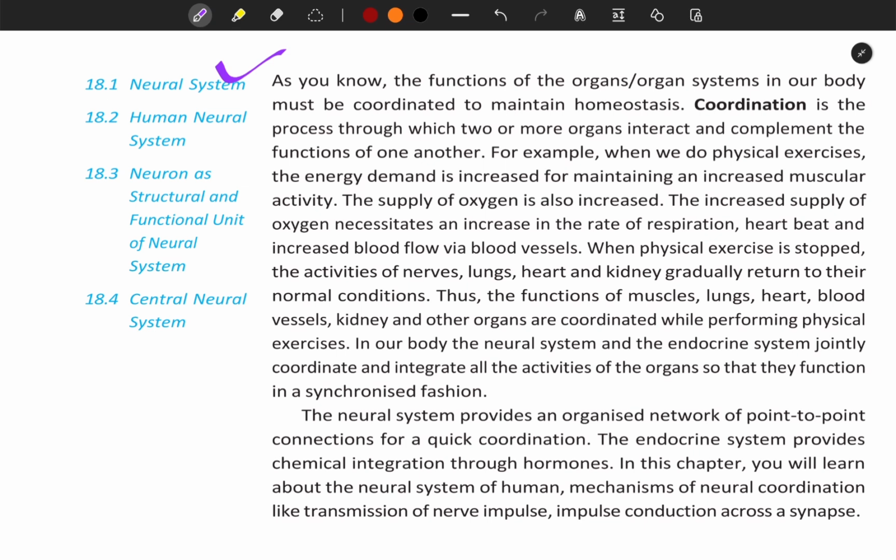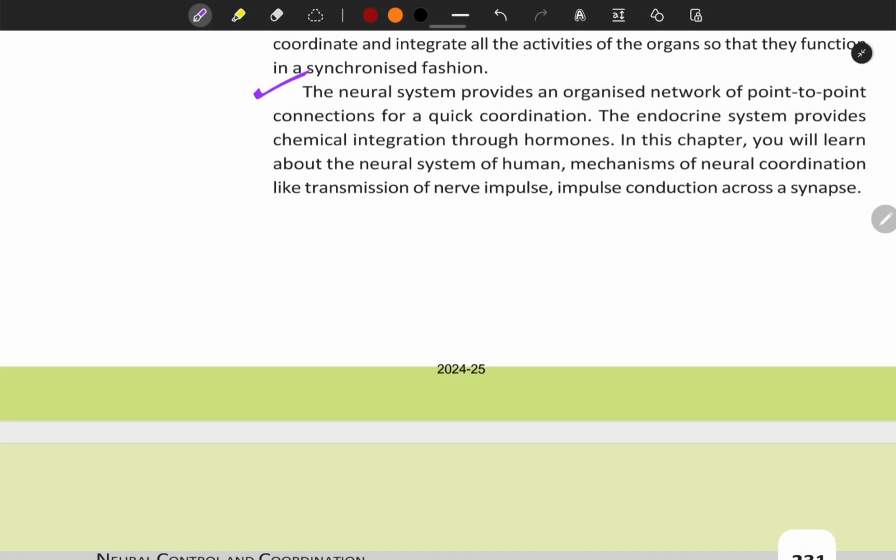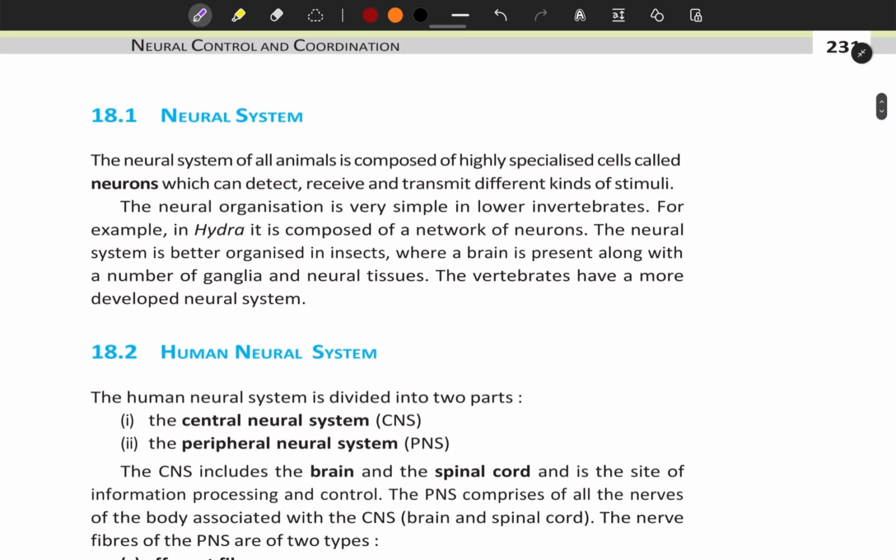In our body, the neural system and the endocrine system jointly coordinate and integrate all the activities of the organs so that they function in a synchronized fashion. The neural system provides an organized network of point-to-point connections for a quick coordination. The endocrine system provides chemical integration through hormones. In this chapter, you will learn about the neural system of humans, and mechanisms of neural coordination like transmission of nerve impulse and conduction across a synapse.